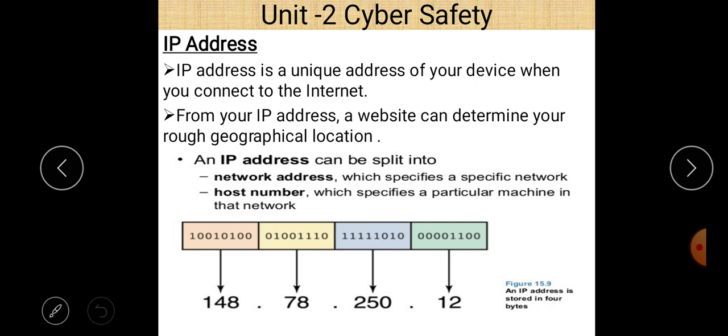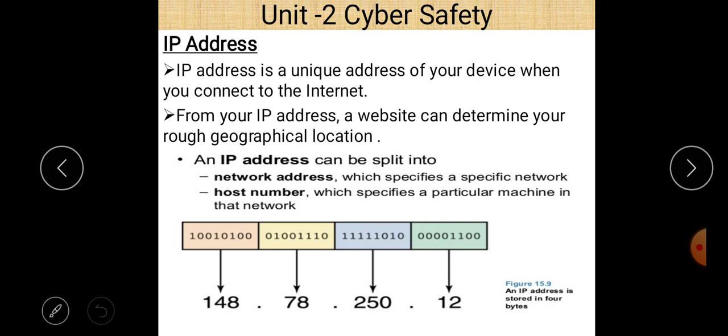An IP address can be split into two parts. First of all, the network address, and second is the host number. The network address specifies a specific network, and the host number specifies a particular machine in that network. You can see a number like 148.78.250.12, and these numbers are converted into 8-bit forms. 8 bits is equal to 1 byte. So this is a 4-byte address.